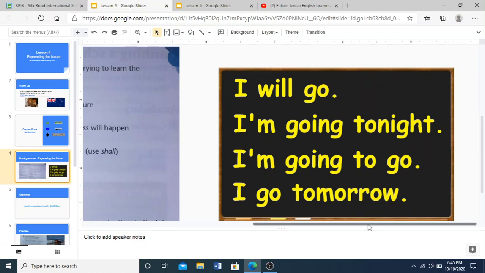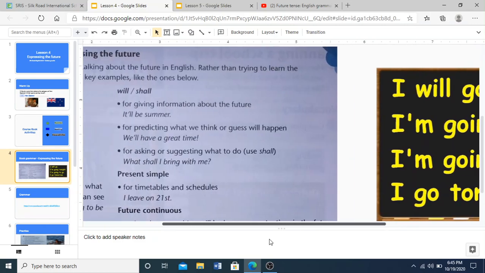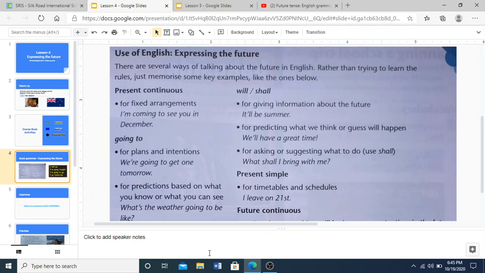So in this other slide here, we shall see how we can make different kinds of future tenses, how to express the future. So there are several ways of talking about the future in English. Rather than trying to learn the rules, just memorize some key examples like these ones below. So, these are the different ways by which you can express the future. Okay? Learn, practice, memorize, and write more examples for you to know how to do this as easily as possible.